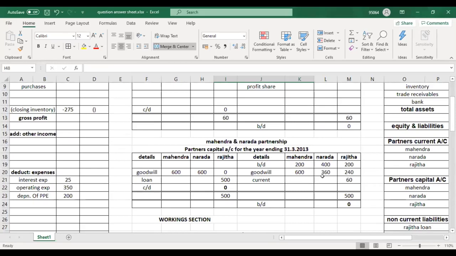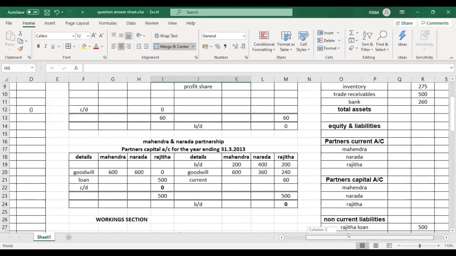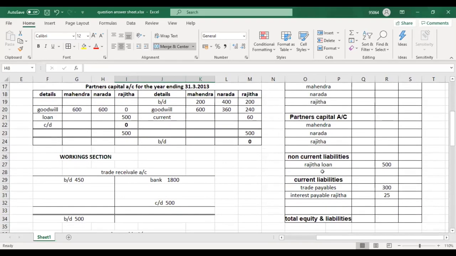Narada. Now, is Narada an existing partner or a retired partner? Existing partner. Okay, now first of all, record Narada's loan in non-current liabilities. Narada loan in non-current liabilities, it is 200.